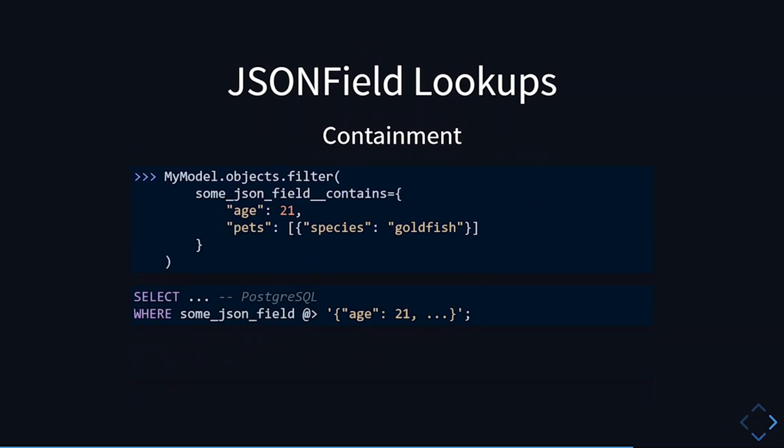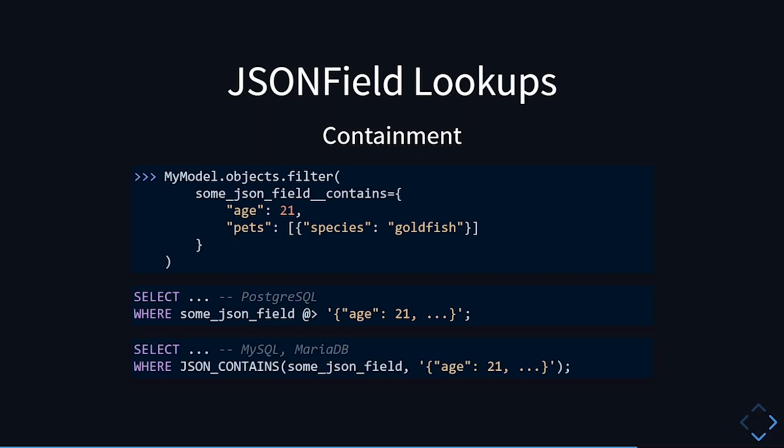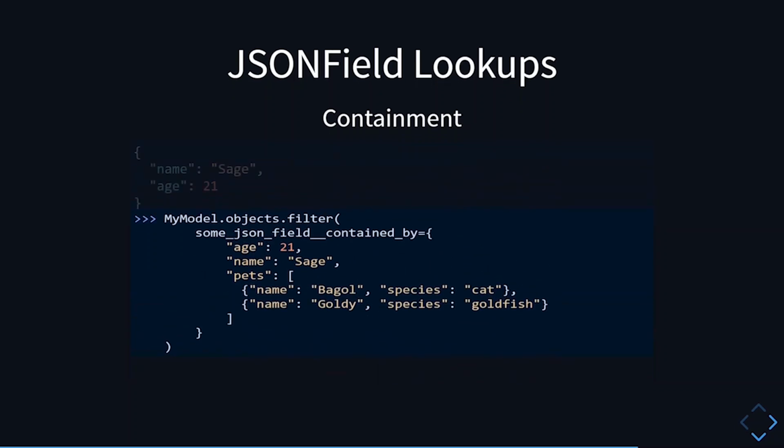This is implemented on Postgres using the containment operator, and on MySQL and MariaDB, there's the JSON contains function that provides the same functionality. Sadly, there is no such function on SQLite and Oracle, so we cannot support this. We can actually implement custom functions, but it's kind of tricky to get the subset checking correctly. Therefore, we decided to drop the support for the contains lookup on SQLite and Oracle.